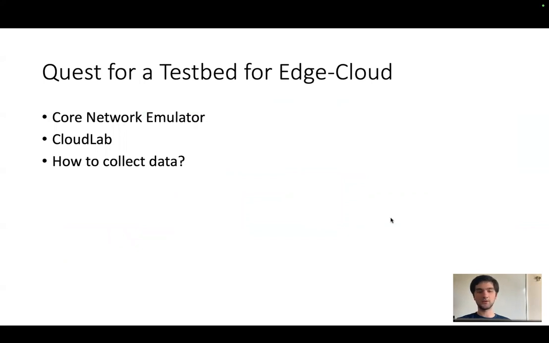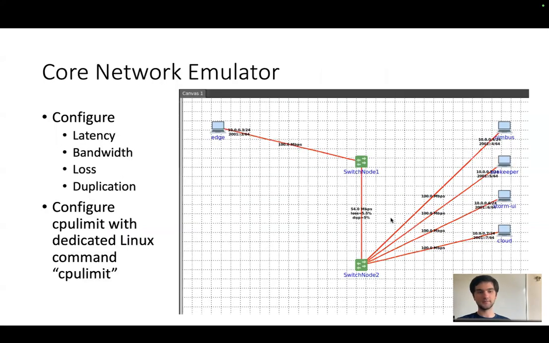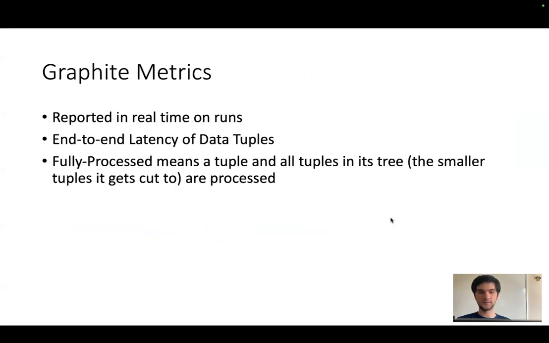We decided to go with CORE Network Emulator. CORE Network Emulator enables various network restrictions to be imposed on the distributed system, such as network latency of links, bandwidth, packet loss, etc. With this, we can evaluate effects of these parameters on our system realistically.